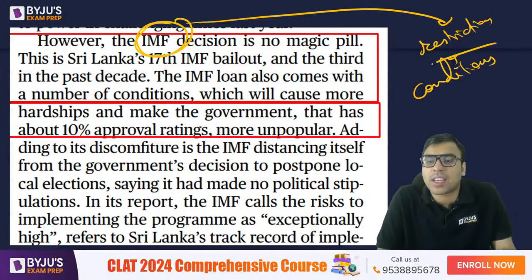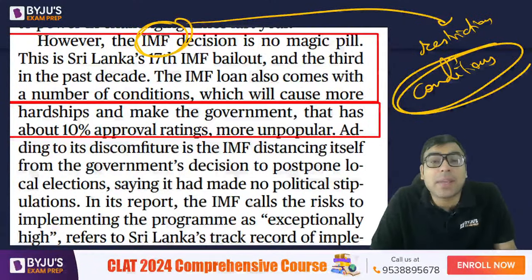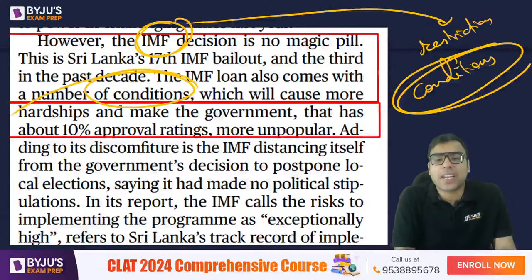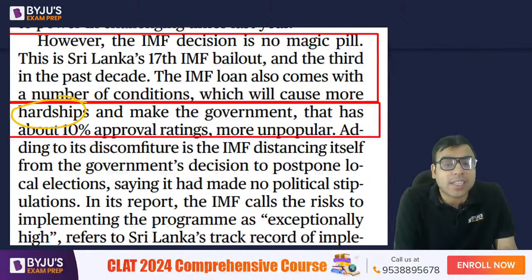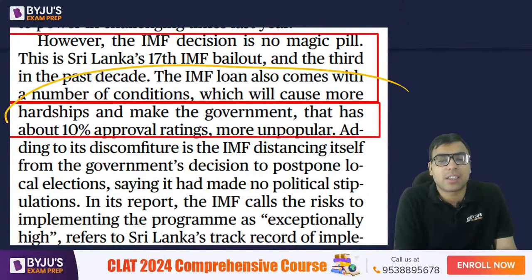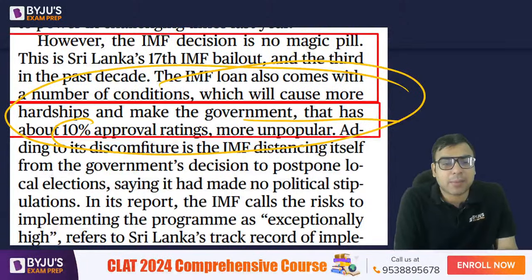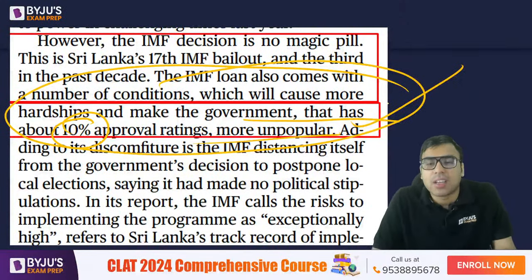So I can say many conditions may even be harmful for them. A number of conditions are being put which will cause more hardships and make the government, which has about 10% approval rating, more unpopular. So that is what they are saying. It will actually be more harsh.